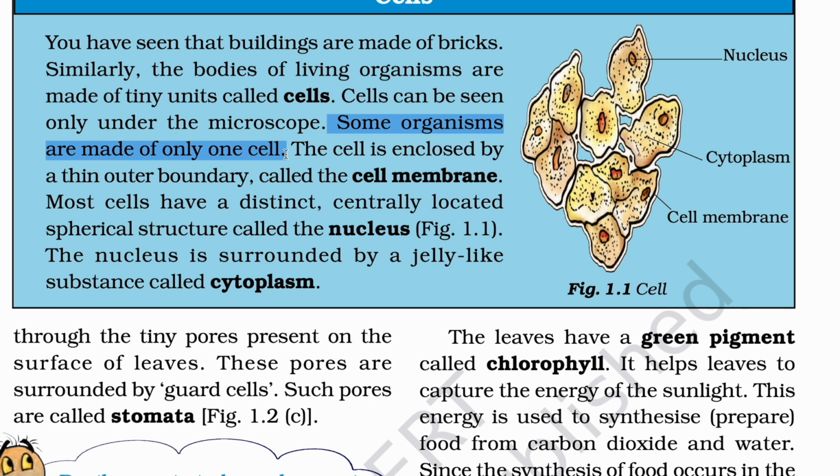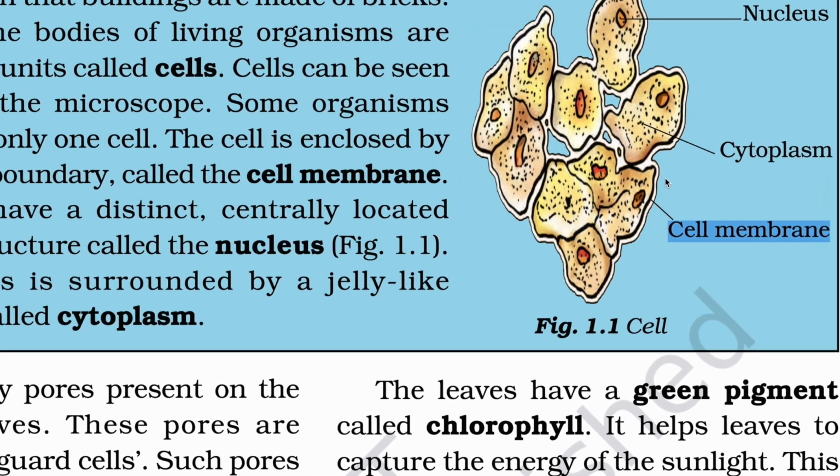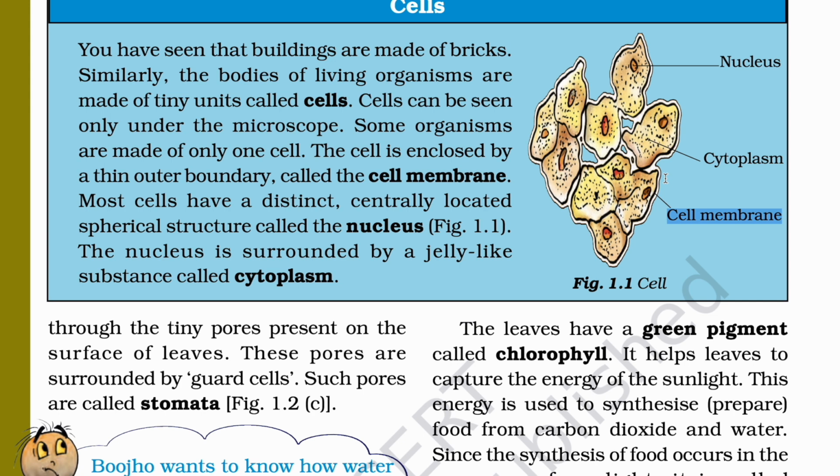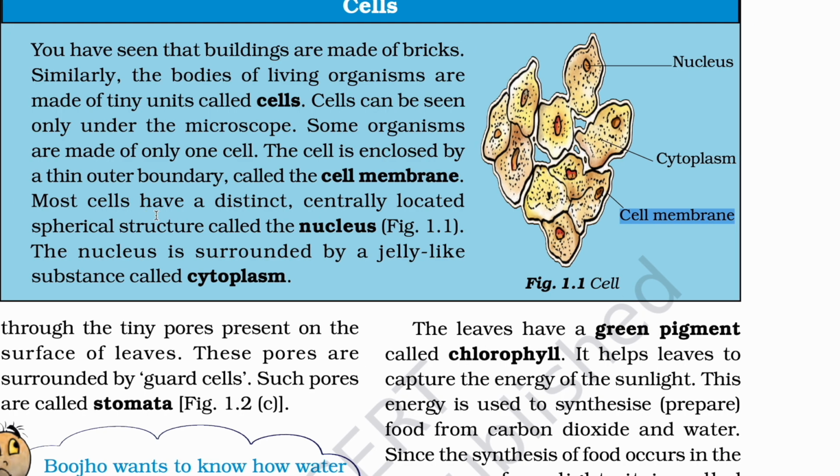Okay. The cell is enclosed by a thin outer boundary called the cell membrane. Remember this, this is known as the cell membrane. This part, the cell membrane. I think you are able to see this clearly. First and foremost, we are going to read the lines and then we are going to look at this diagram clearly. Most cells have a distinct, centrally located spherical structure called the nucleus. The nucleus is surrounded by a gel-like substance called cytoplasm.